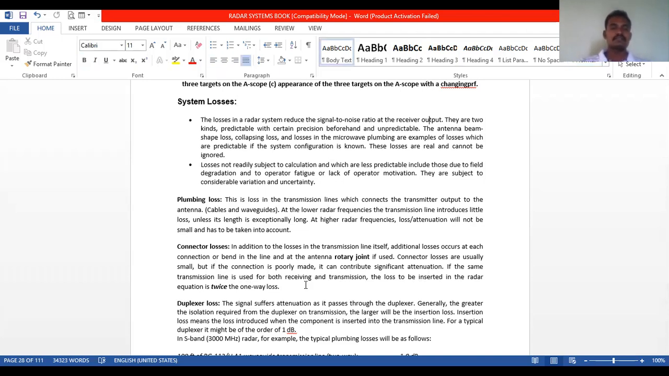Next one is duplexer loss. What is meant by duplexer loss?